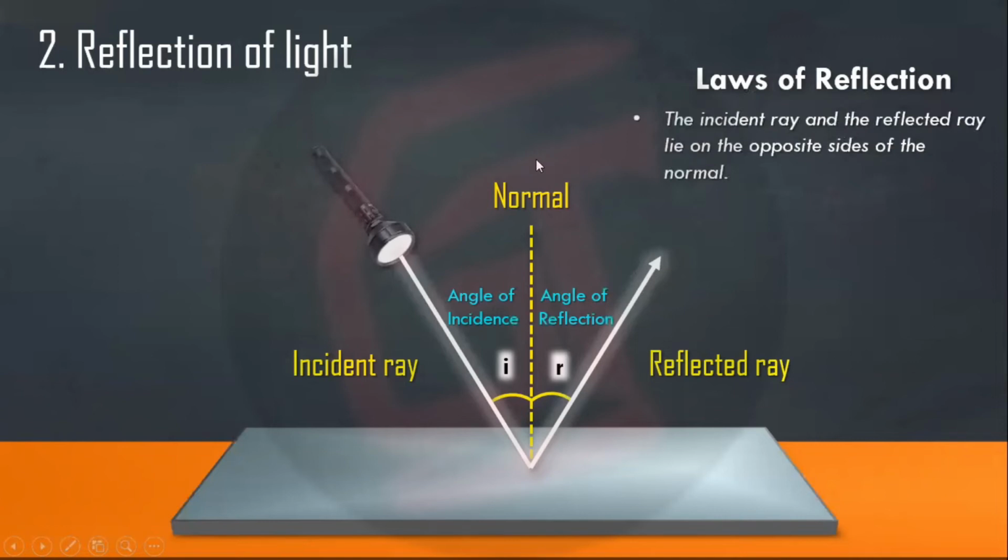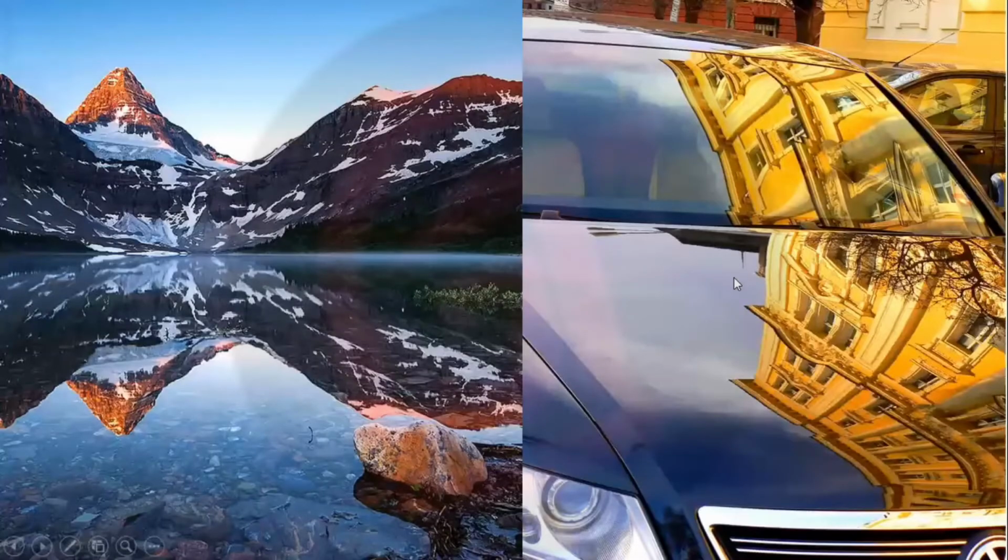Laws of reflection. The incident ray and the reflected ray lie on the opposite sides of the normal. So if you see, this line is called the normal. On one side is the angle of incidence and on the other side is the angle of reflection. Angle of incidence and angle of reflection are always the same.